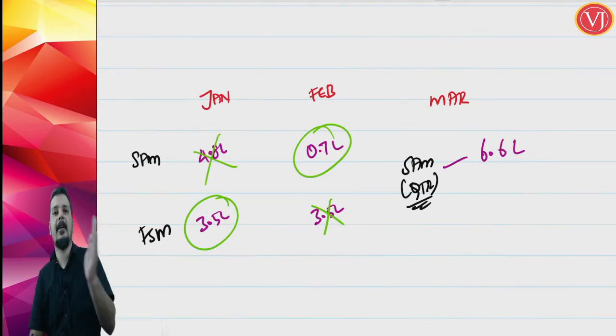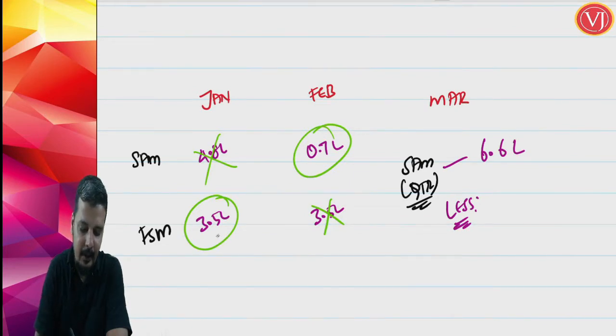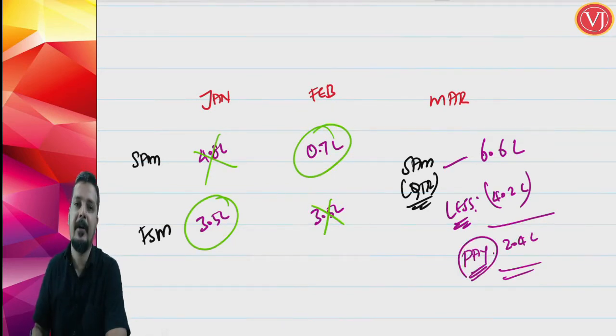Output tax of all the months minus input tax of all the months, it gives 6.6 lakhs. Minus what he has already paid. He would have already paid 3.5 lakhs plus 0.7 lakhs, which is 4.2 lakhs, which means in the month of March he has to pay balance 2.4 lakhs. This way he can optimize his liability.